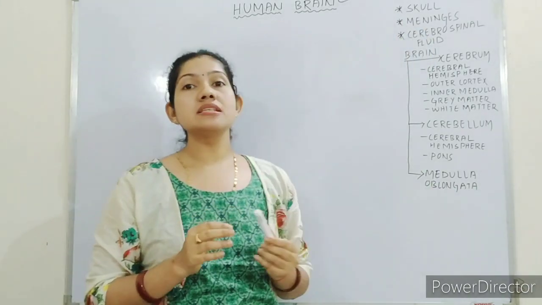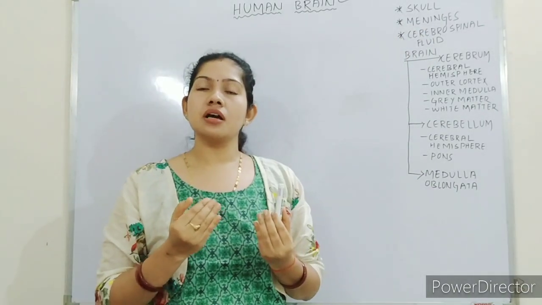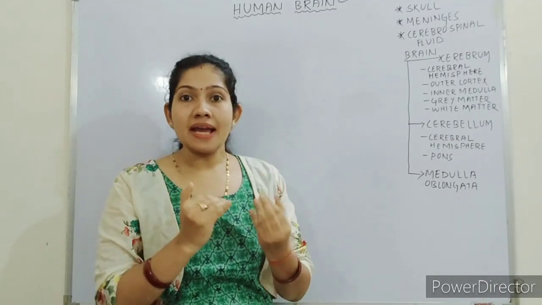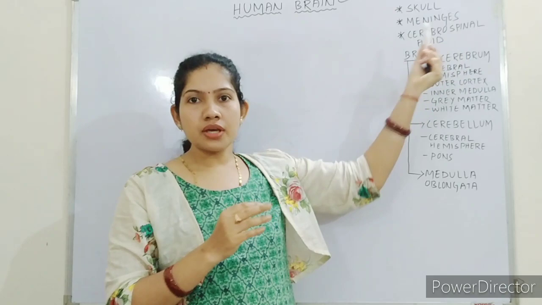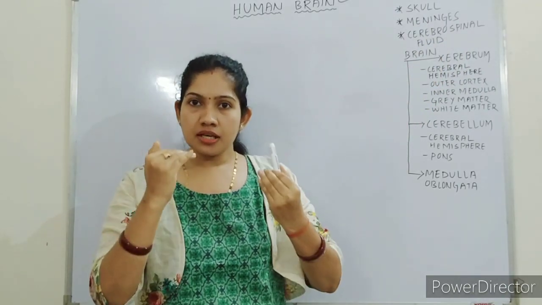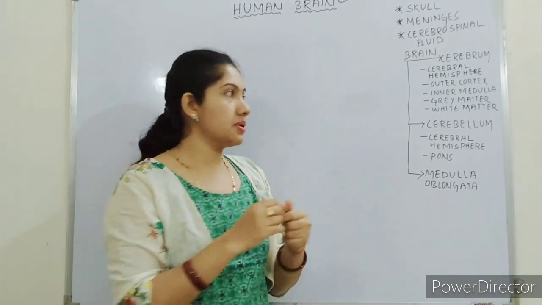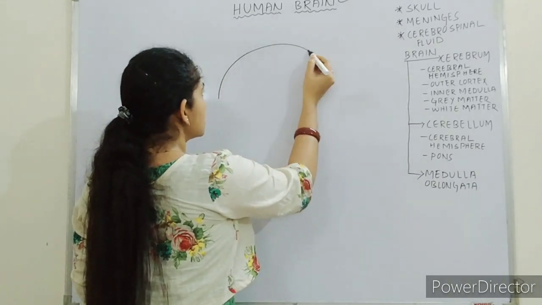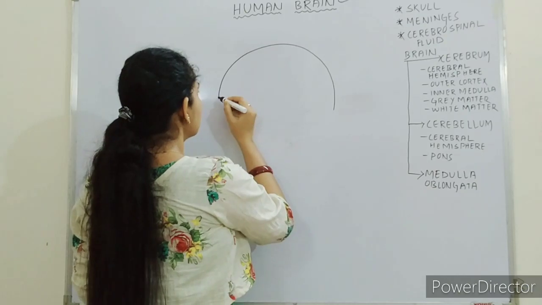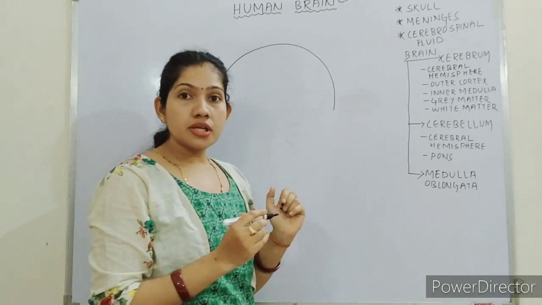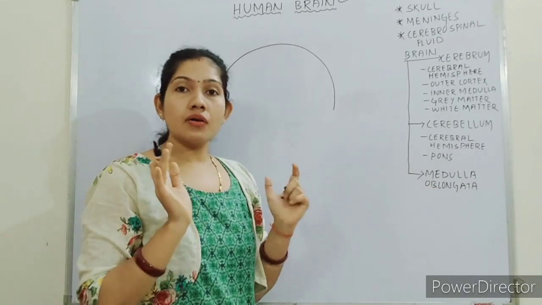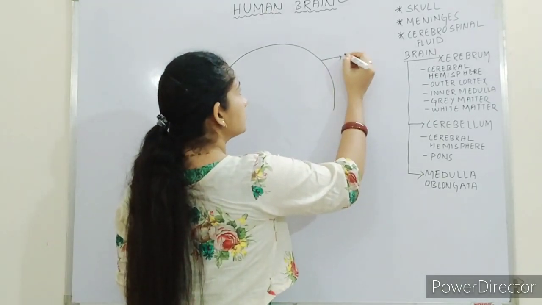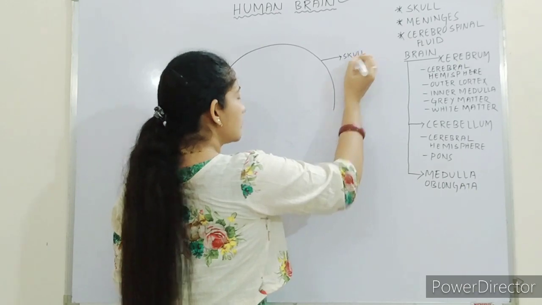Next, meninges. Just after the skull, there are three layers that are combinedly known as meninges. Meninges are the three layers which protect the brain. Let me draw it. Suppose this is the skull. This is the outer hard bone covering of the brain which protects the brain.